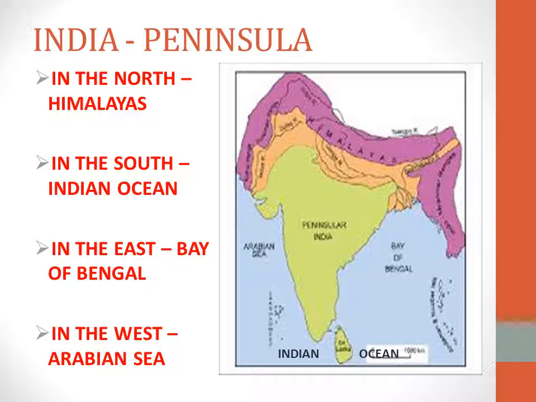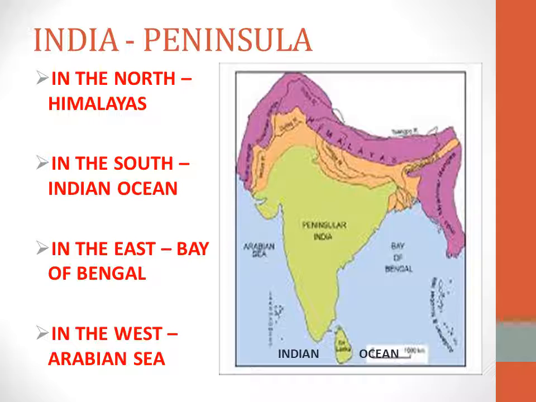So it's a land. What is a peninsula? A peninsula is a land which is surrounded by water on three sides and on one side the landform.